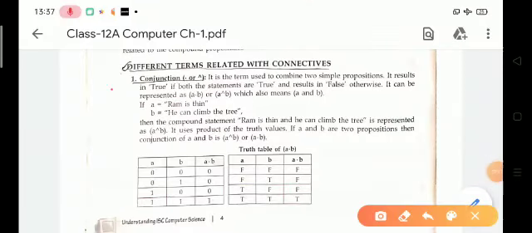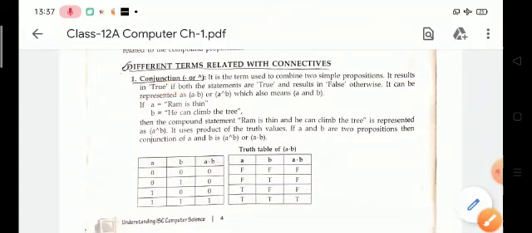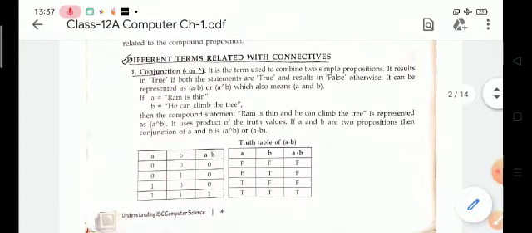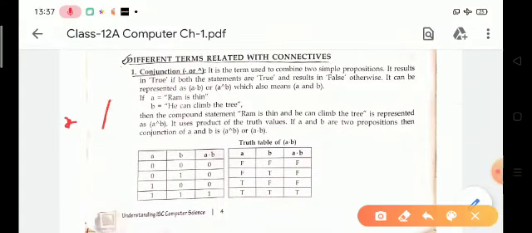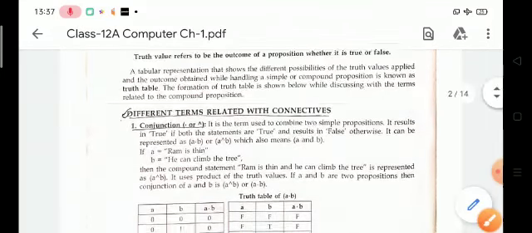Conjunction is the term used to combine two simple propositions, and it results in true if both the statements are true. This is the important point. Its result will be true if both the statements are true, otherwise false, and it is denoted by the symbol dot. This symbol is known as conjunction. Look at this truth table.